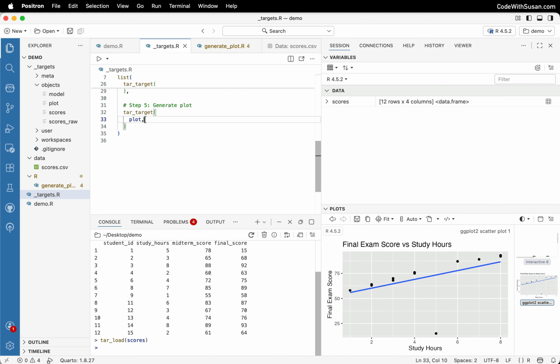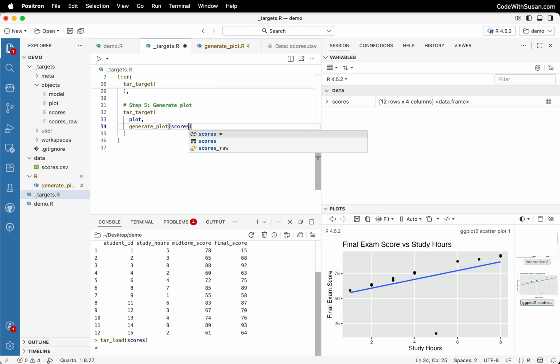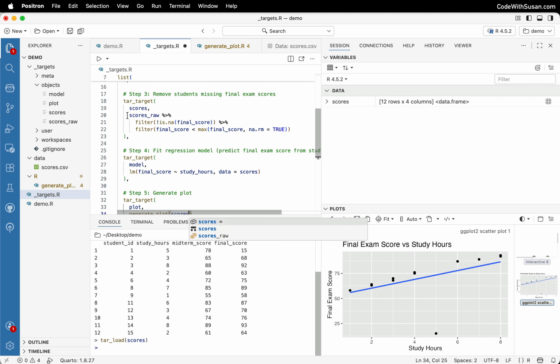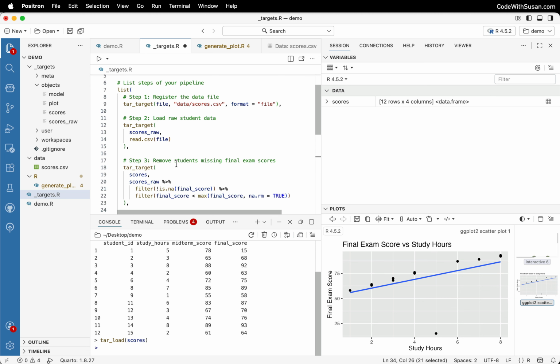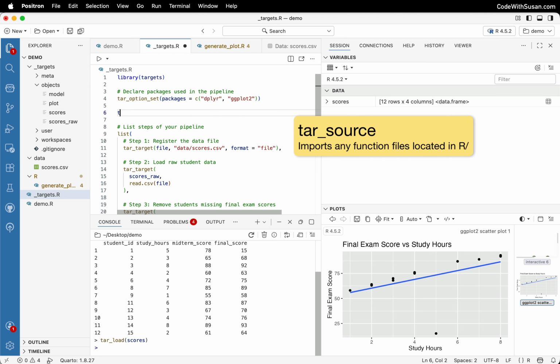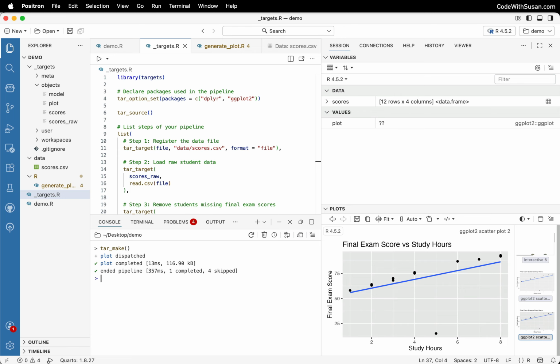Then for the command, I'll just reference that function and make sure it gets access to our scores target, which is generated above. And then finally, to make sure that this function that I define in this R subdirectory is accessible, at the top of my file, I'm going to invoke a function called tar_source. And then we'll just run tar_make one final time to run our pipeline and make sure it executes without any errors. So with that, I will wrap up this example,